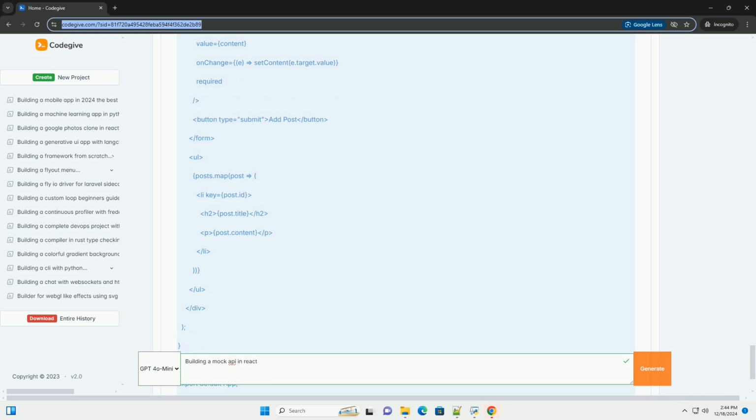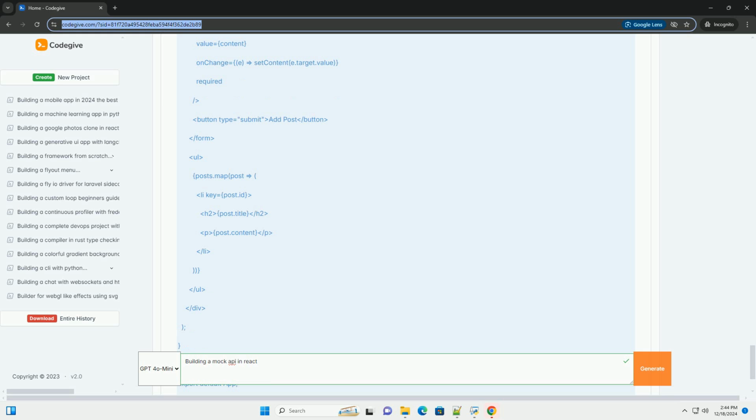Export default App. Step 7. Run your React application. Now, in a new terminal window, keeping the json-server running, start your React application. Bash: npm start. You should see a list of posts fetched from your mock API displayed in the browser.